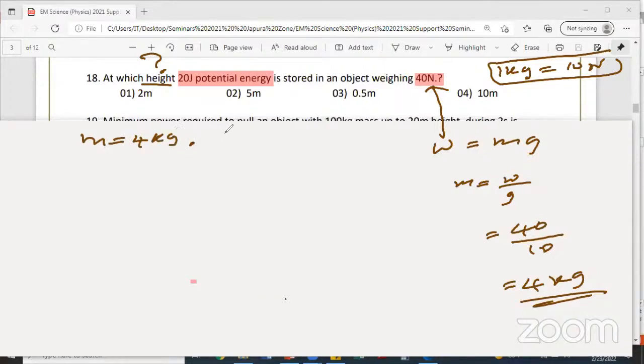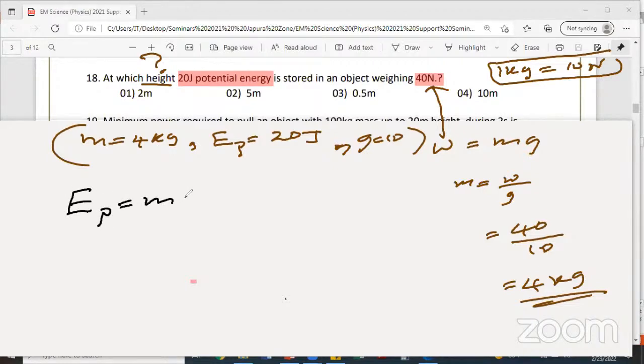Then potential energy given is 20 joules. Then g is 10. That you are supposed to know. So everything else we know except h here. So I'll write the equation. Potential energy equals mgh. Potential energy we know. Mass also known. g also known. Only this one is unknown. So I'll make h the subject. h equals potential energy divided by mg.